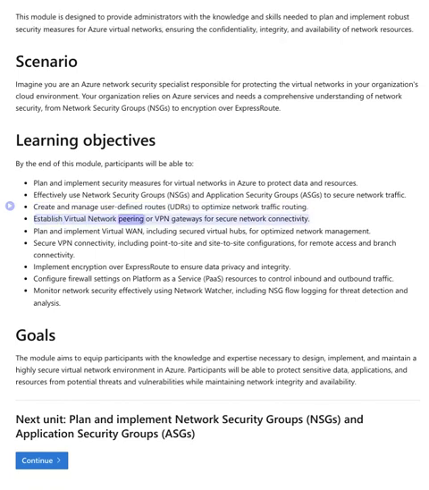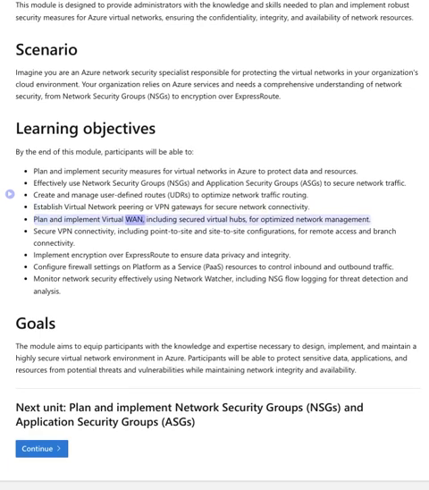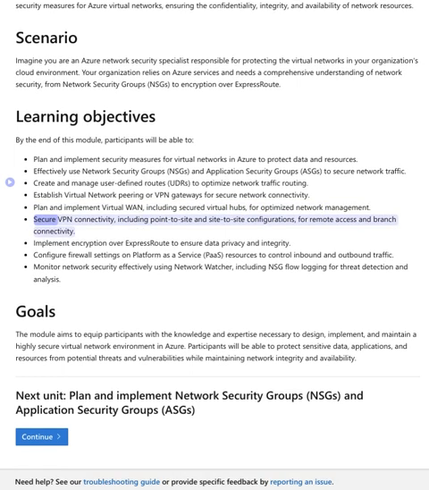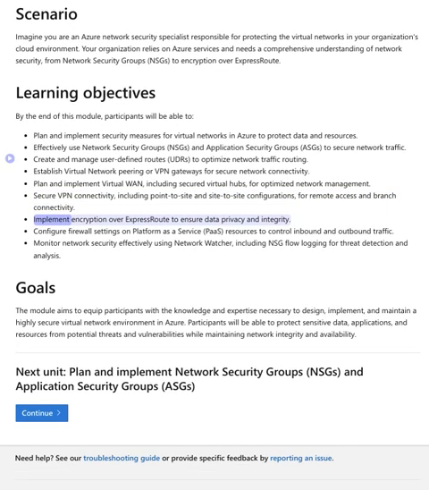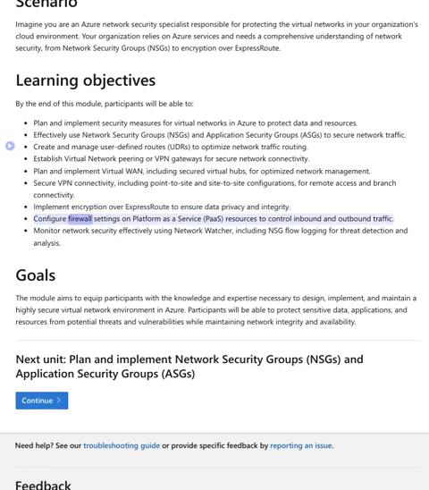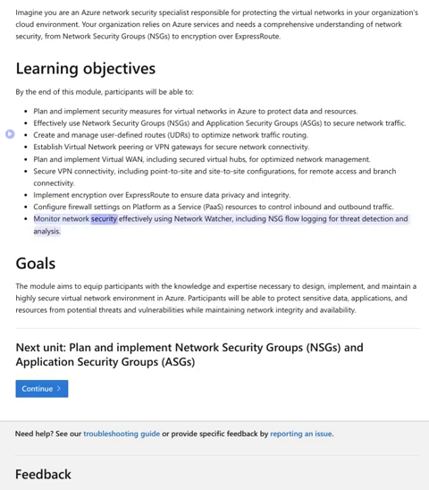Establish virtual network peering or VPN gateways for secure network connectivity. Plan and implement virtual WAN, including secured virtual hubs, for optimized network management. Secure VPN connectivity, including point-to-site and site-to-site configurations, for remote access and branch connectivity. Implement encryption over ExpressRoute to ensure data privacy and integrity. Configure firewall settings on Platform as a Service, PaaS, resources to control inbound and outbound traffic. Monitor network security effectively using Network Watcher, including NSG flow logging for threat detection and analysis.